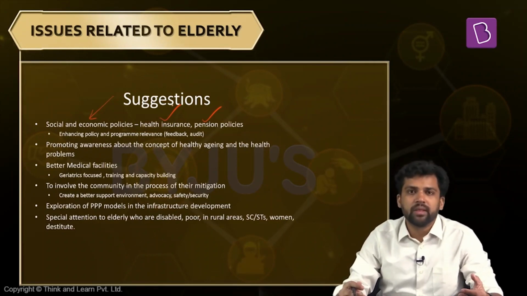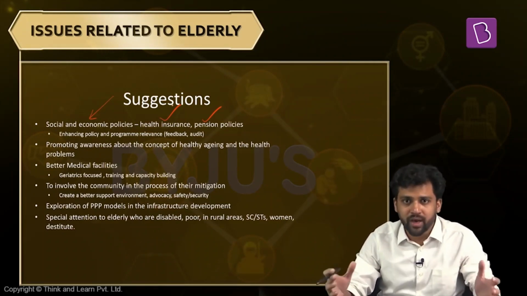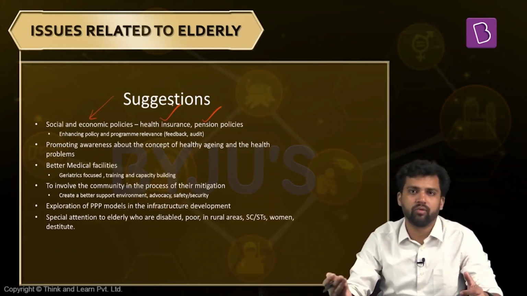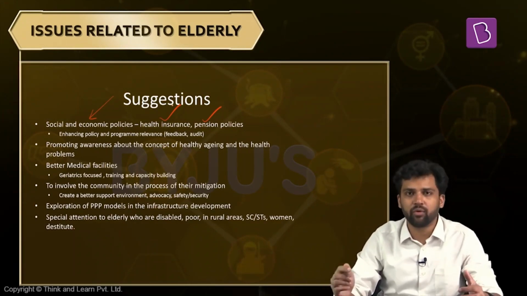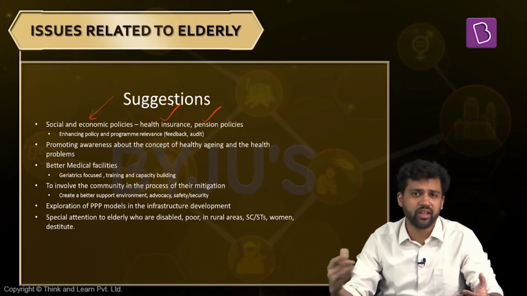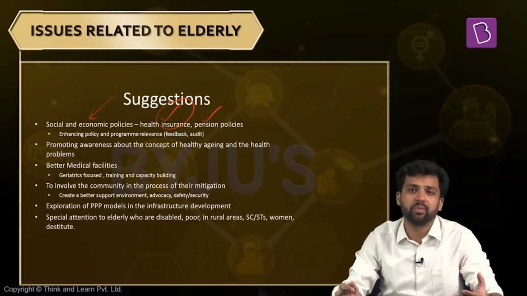Now what will these pension policies do? These pension policies will ensure that people who are young now contribute for their retirement planning. So when they are old, when they are not able to find a job, or when they are not able to work, they have a stable source of income. Apart from that, elderly face different health issues, the healthcare requirement will increase in the future, so that can be taken care of by different health insurance mechanisms. We need to promote that.